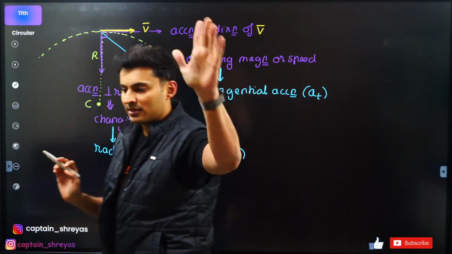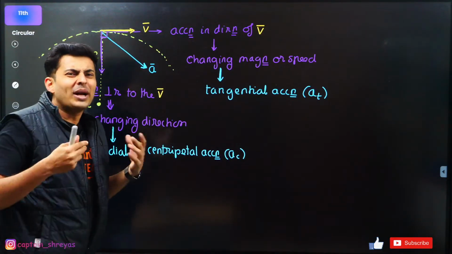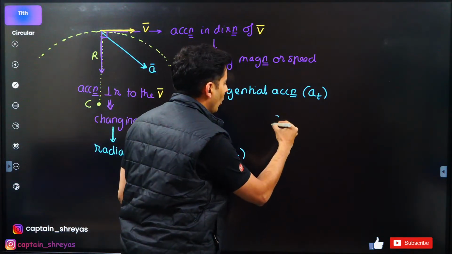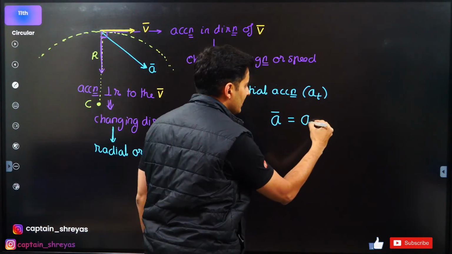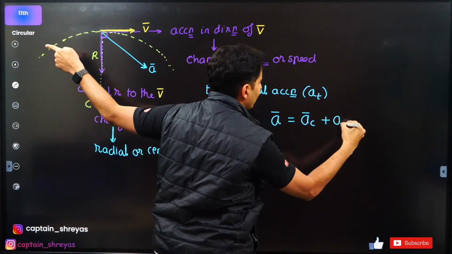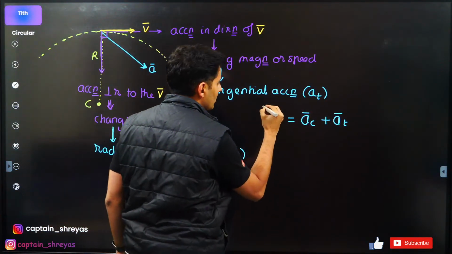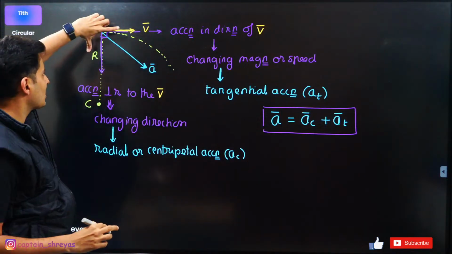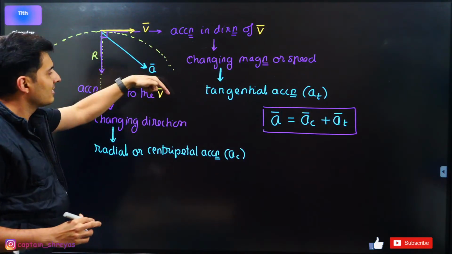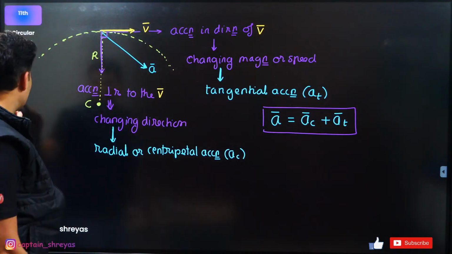Perfect, no? Awesome. Great. Can I also say one more thing? See if you guys agree with this. The total acceleration is the centripetal acceleration plus the tangential acceleration vector wise. Yes or no, guys? Come on, put it up in the chat box. The total acceleration is centripetal plus the tangential vector component. This vector plus this vector is this vector. Or this vector can be split into two vectors, centripetal and tangential.